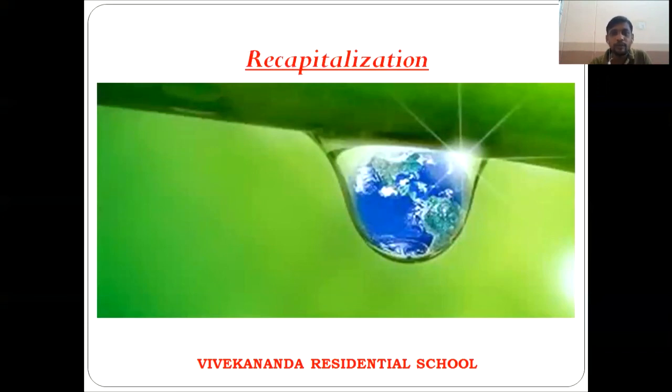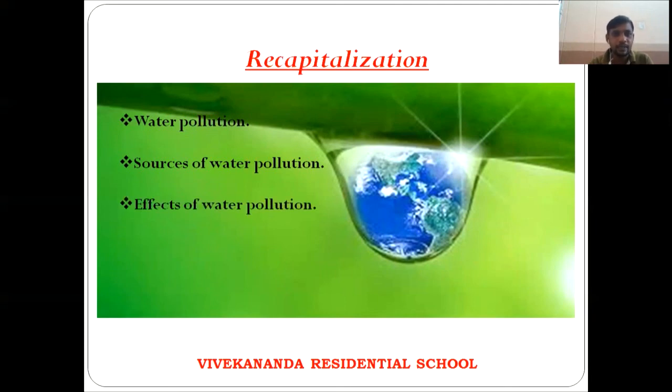So what we have discussed, we will revise. One is water pollution. What is water pollution? The harmful substances released from industries or power plants make the water impure. This process of contamination is called water pollution. And sources of water pollution. So many sources of water pollution are present: domestic wastes, agricultural wastes, etc. Effects of water pollution, that will lead to acid rains, loss of water, etc.